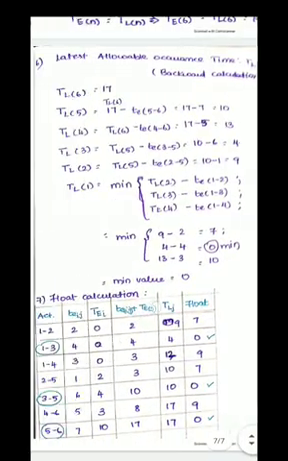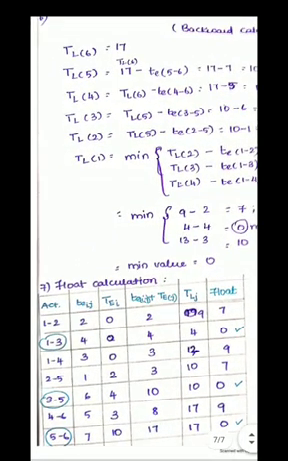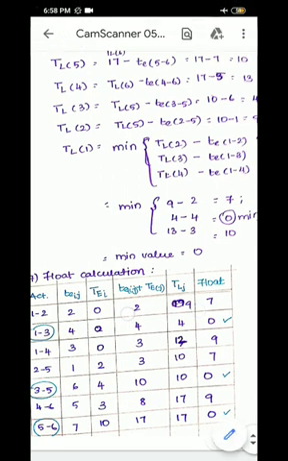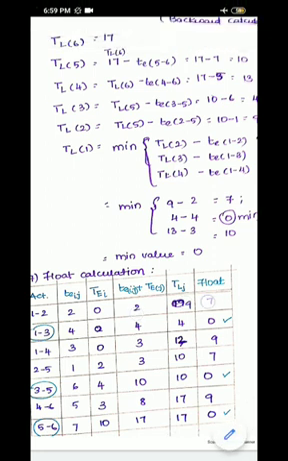Now, the float value is nothing but the subtraction of TLJ minus this value, that is TEIJ plus TEI. Okay, it is I, not J. So 9 minus 2 is 7. 4 minus 4 is 0. 12 minus 3 is 9. 10 minus 3 is 7, and so on.